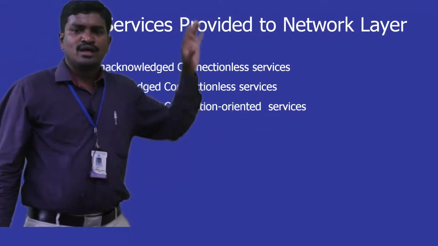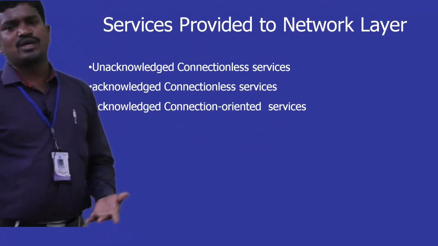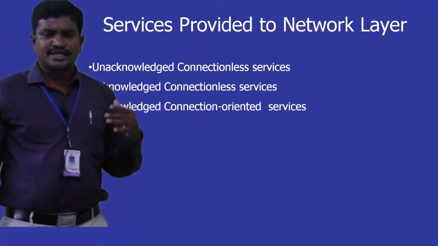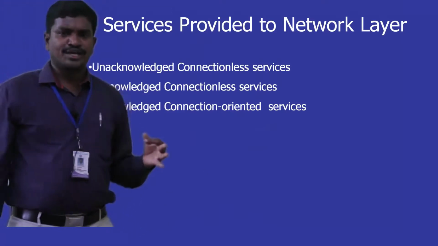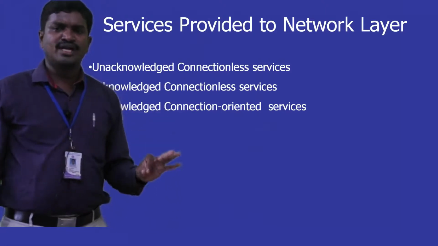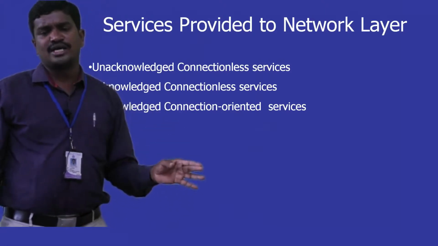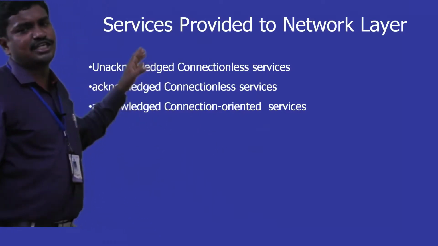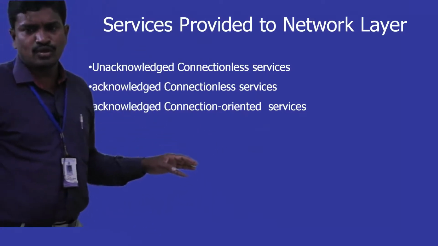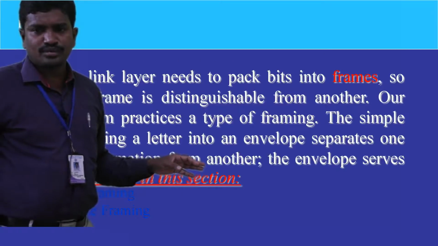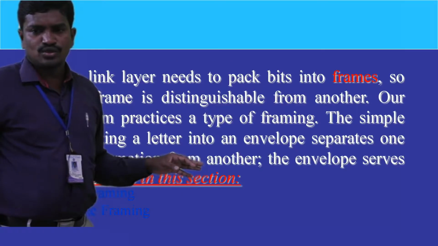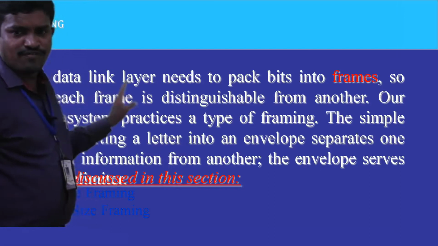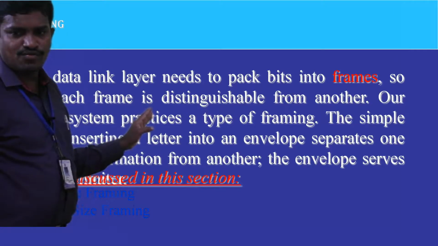So this way services are provided to the network layer in different forms: acknowledgement required or not, connectionless or connection oriented. Based on these concepts, services are categorized into these three types. Okay, so this way it exists. So now the next functionality is framing.